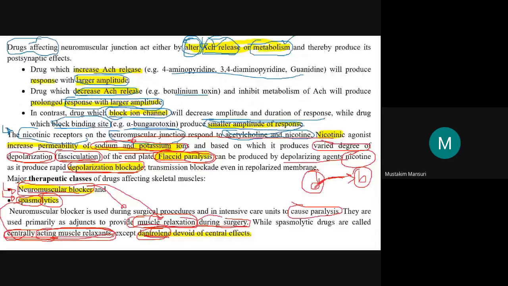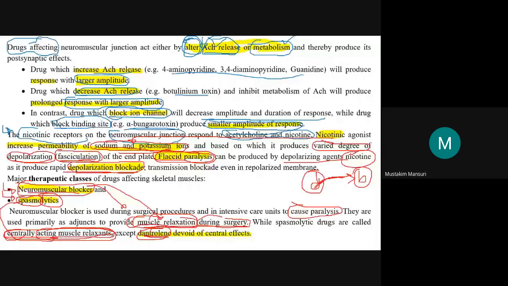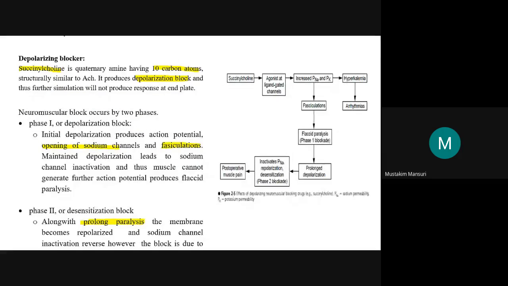So this is the directly acting, as we have also written that it is devoid of the central effect. So next category is the centrally acting muscle relaxant. If you look at names, chlorzoxazone, then cyclobenzaprine. These are the agents belonging to the centrally acting skeletal muscle relaxants. Now first we will discuss the depolarizing blocker.